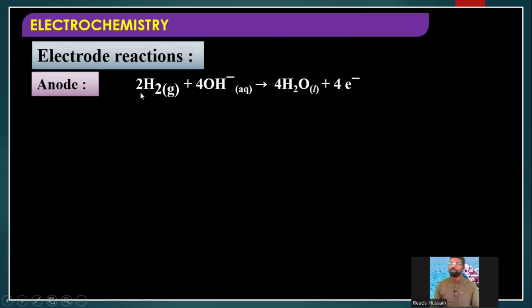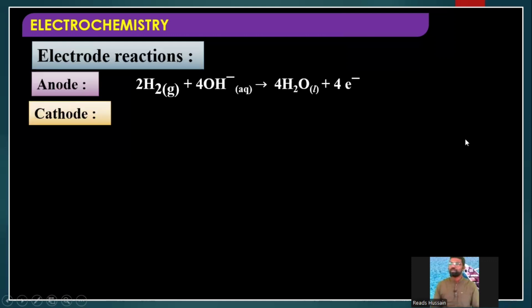See here, 2 twos are 4 hydrogens. Here 4 OH groups. So totally 4 water molecules will be formed. And here 4 minus is there, no? Minus means electron. So 4 units of negative charge. So 4 electrons are coming out. This is the reaction taking place at anode.